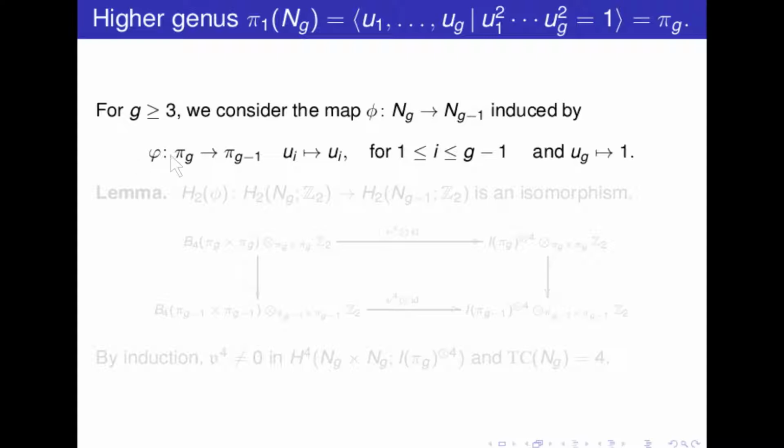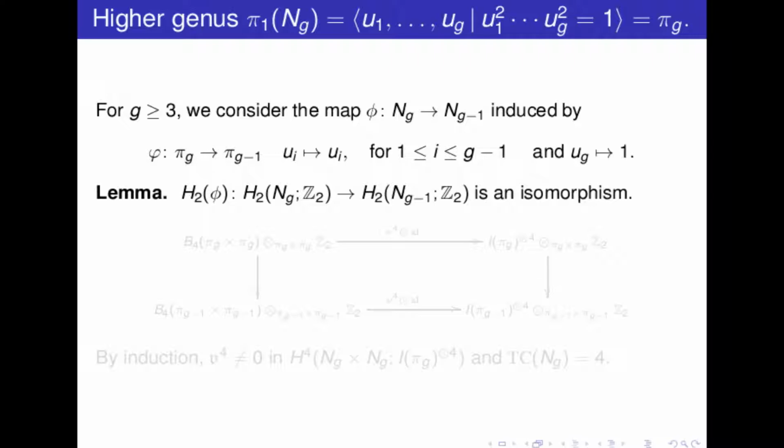We will use this homomorphism from pi_g to pi_{g-1}, which sends generators to generators, and just the last one to 1. This gives a map from N_g to N_{g-1}, and we can check, for instance using the finite Fourier resolution, that this map gives an isomorphism in the homology of degree 2 of the surface. So this sends the Z2 top class to the Z2 top class of the other.